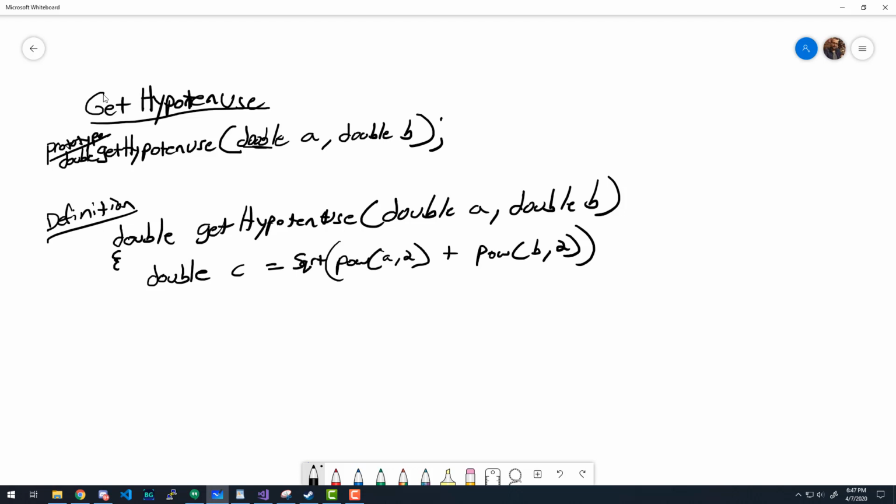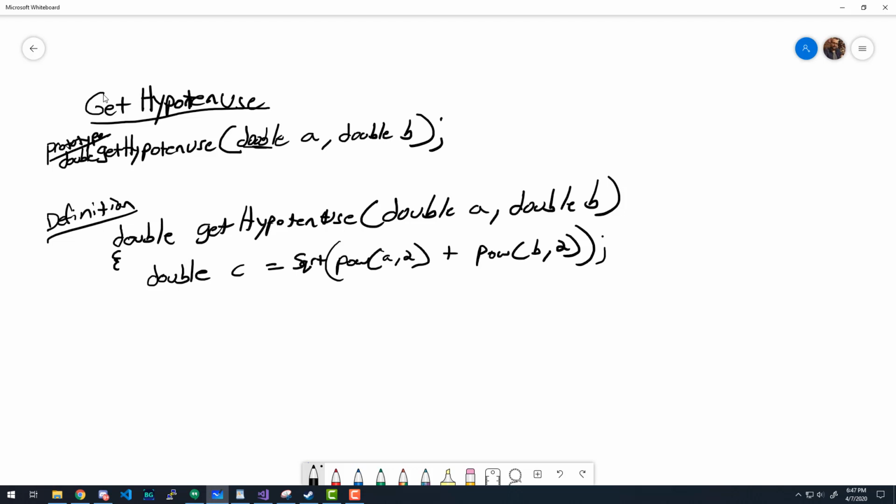Okay, so don't forget SQRT, square root, that is a function. Pow, that is a function. Base and exponent are the two arguments that we pass to it. Remember, these are parameters up here, the double A and double B. But when we pass them to a function, they are called arguments. Okay, so let's just add our semicolon there. So now we have C, which is the square root of A squared plus B squared.